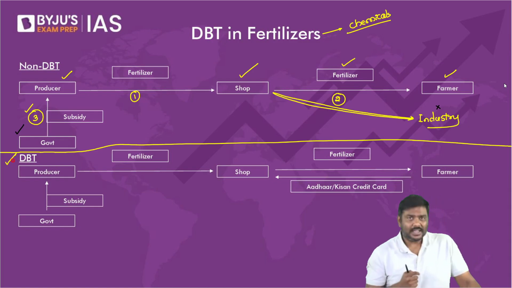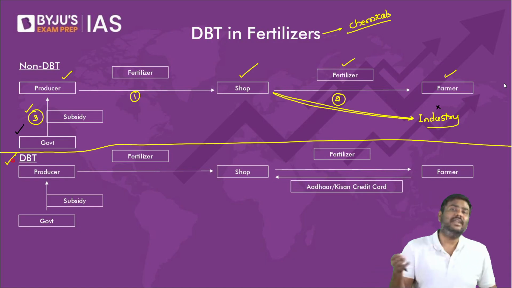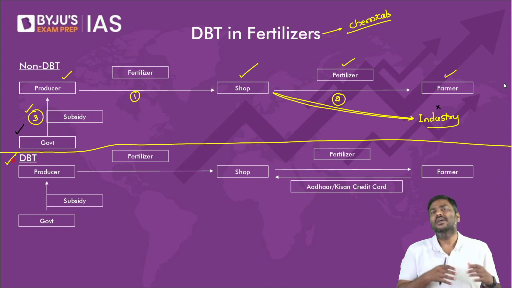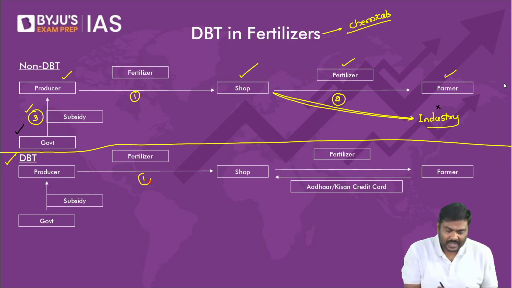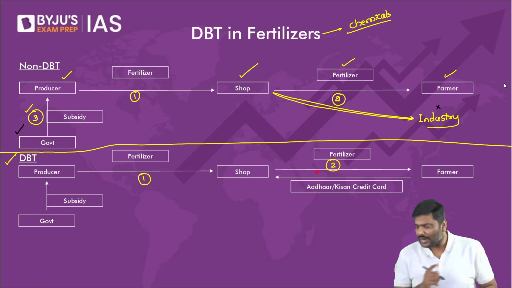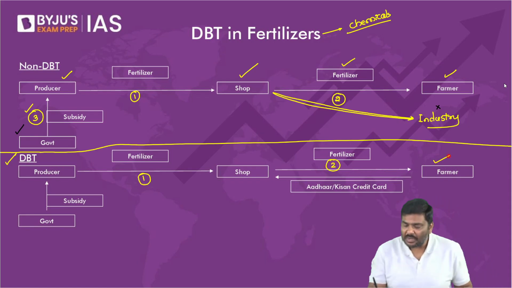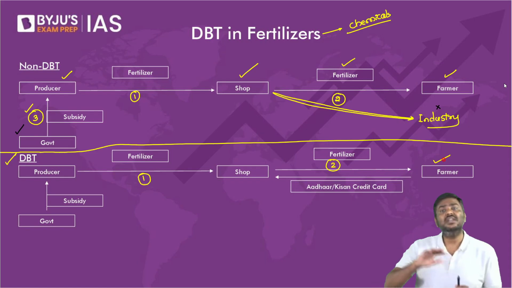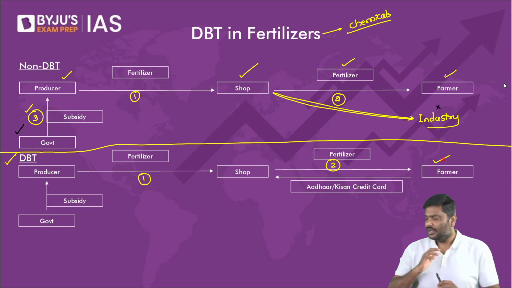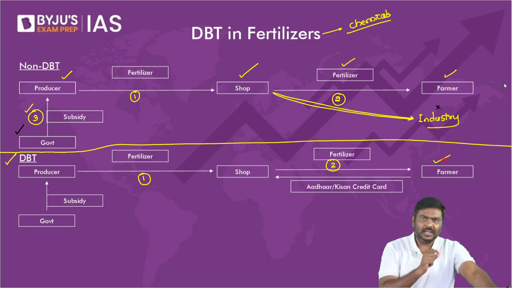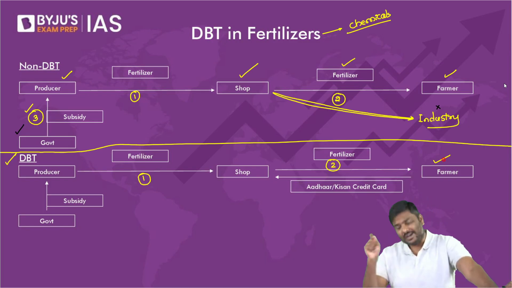That is the precise reason the government has proposed the model called DBT. That is the reason there is a process called DBT now. There is a proposal, and in some areas we are trying it out. What happens in DBT? Follow the steps here. Step 1, fertilizer will be produced. Step 2, fertilizer will be sold to the farmer. But now under DBT, the farmer will have to identify himself or herself.